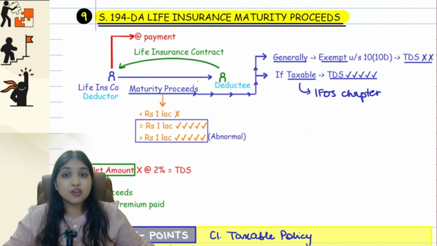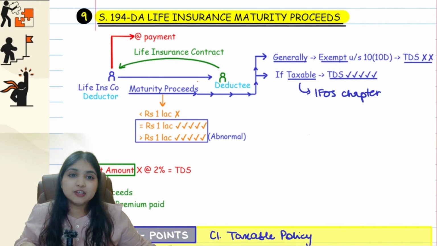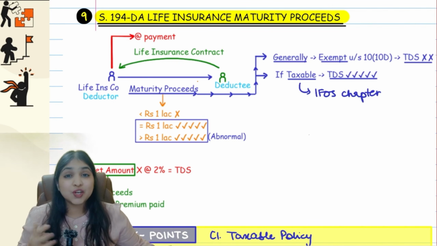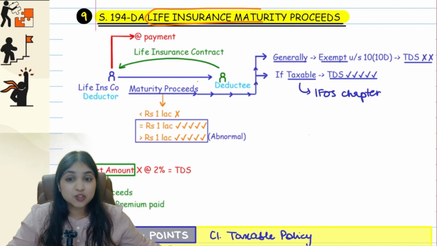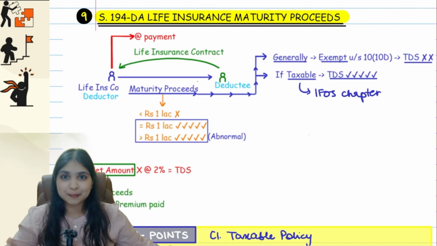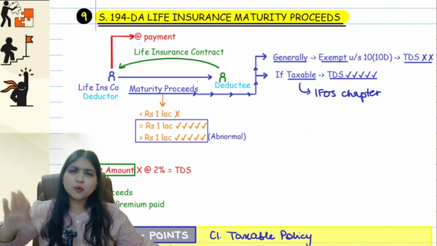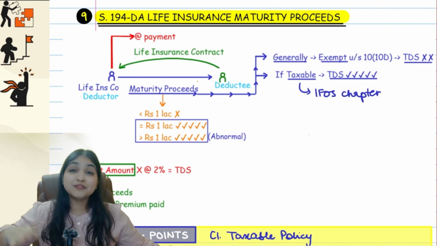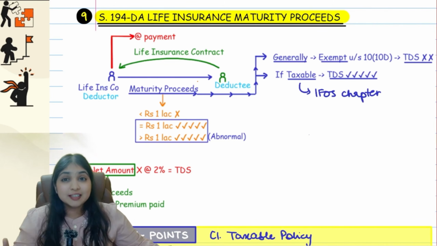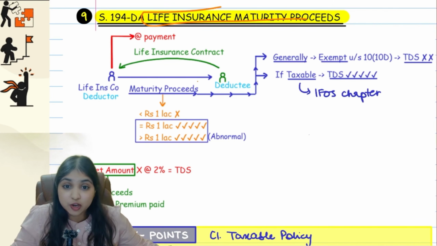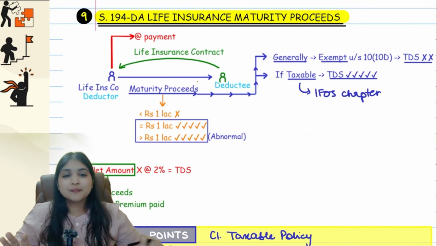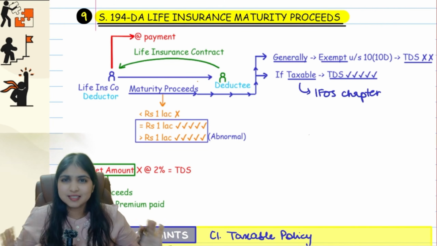We'll first start with section 194DA, which talks about life insurance maturity proceeds. Now, this section will not be very difficult for us because we have already learned about life insurance maturity proceeds so well in our IFOS chapter. Remember, guys, in our IFOS discussion, we had learned about the 4 situations: term life insurance policy, death, KMIP, premium within the limit, more than the limit, 1st April 2023. So we've already learned a lot of things about life insurance maturity proceeds. With that knowledge in our mind, 194DA is going to be a very simple section for us.